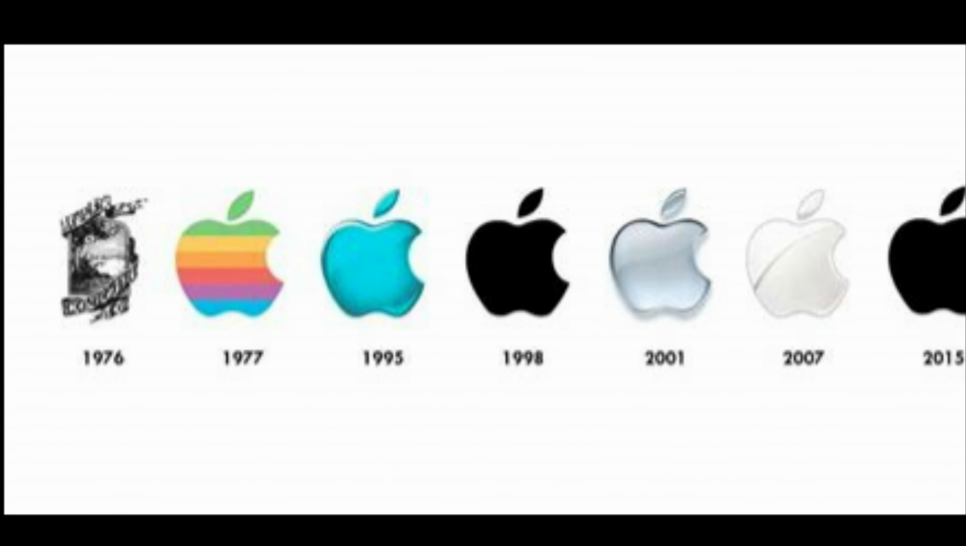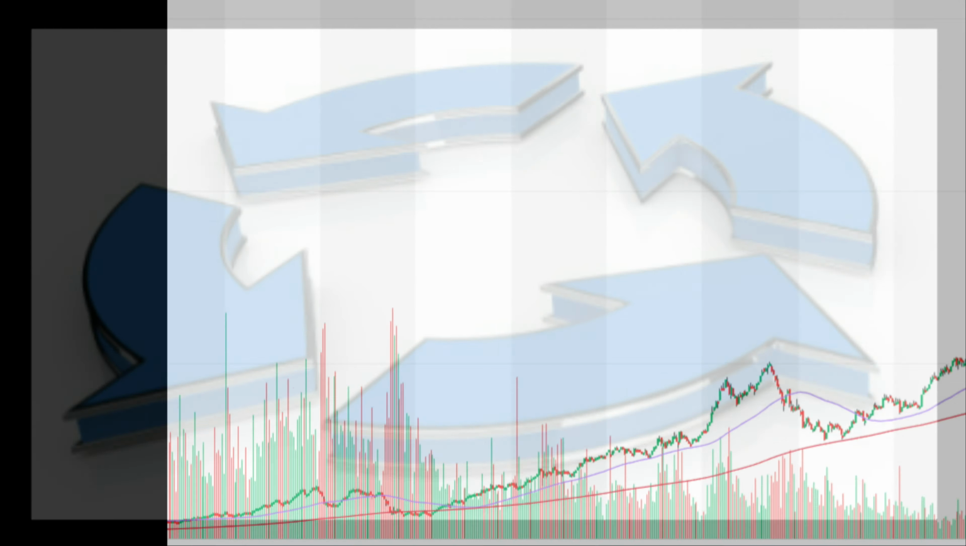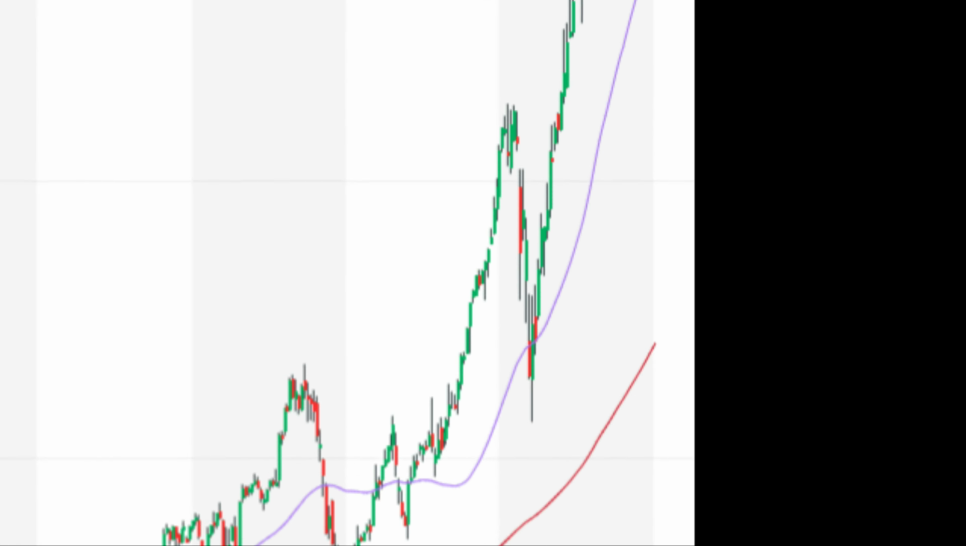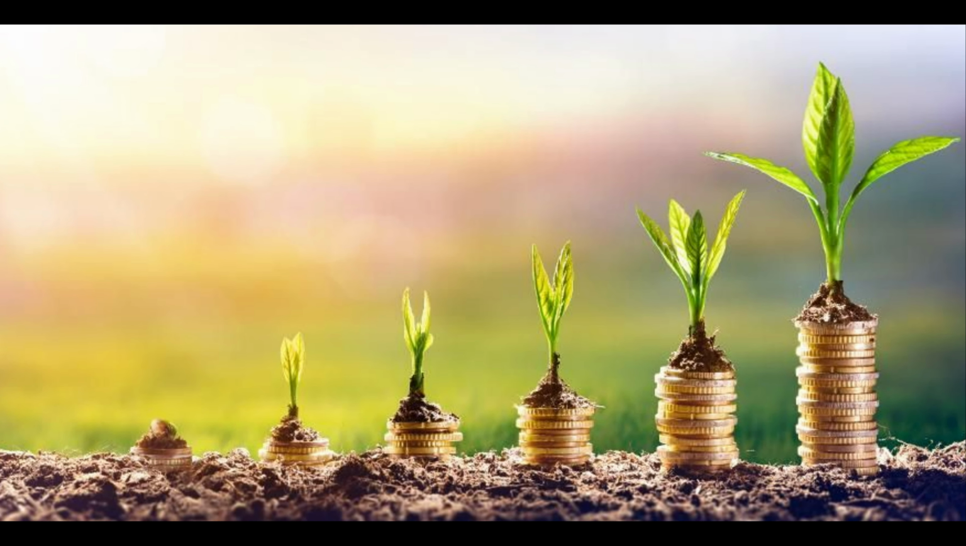How much money would you have today if you invested $10,000 in Apple the day it went public and reinvested all the dividend payouts? Stick around, and we'll take a deeper dive into buy and hold, market timing, and dividends. We'll give you some insights about Apple as well.